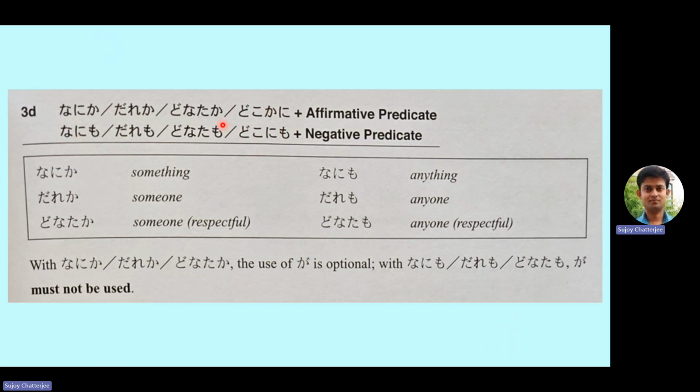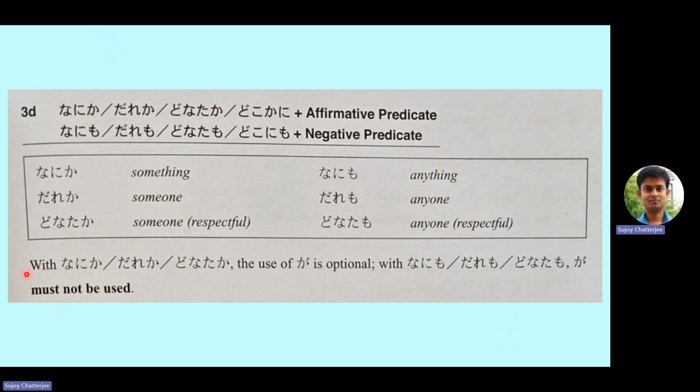So this is the rule for nanika, dareka, donataka, and nanimo, daremo, and donatamo. With nanika, dareka, and donataka, the use of ga is optional. That means in this sentence, if there is a ga following, that is okay to use. You may or may not write it. But with nanimo, daremo, and donatamo, ga must not be used. The ga particle must not be used in such sentences.